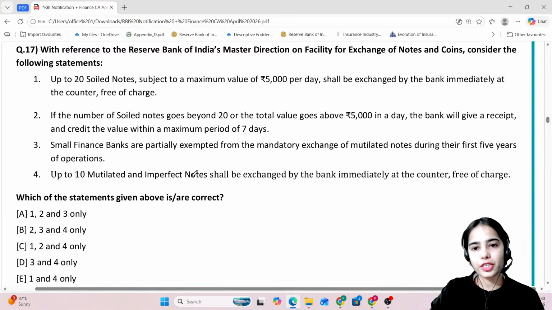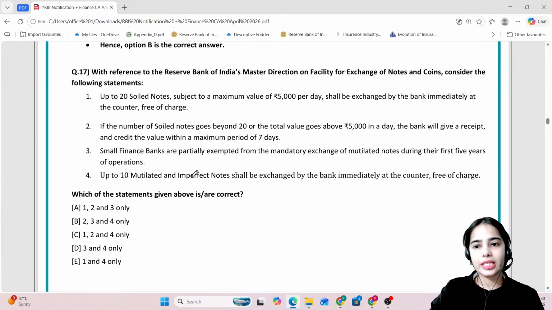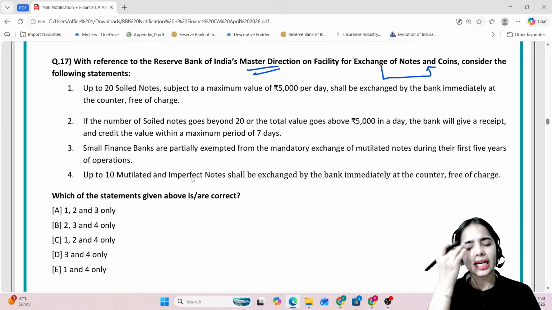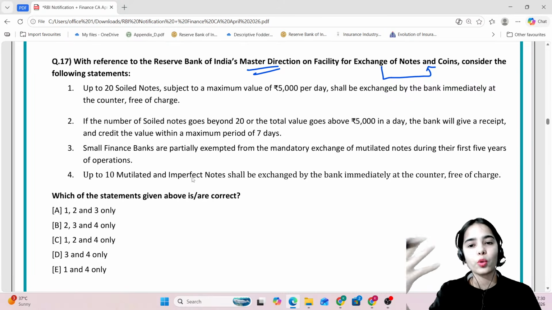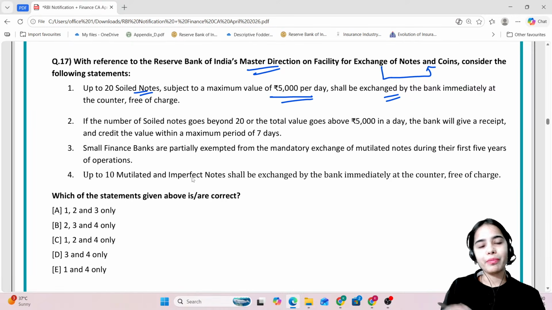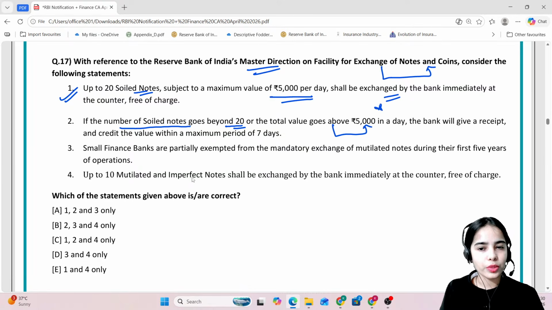Consider the following statements. There was a master direction released regarding the exchange of notes and coins, about how many notes and coins a customer can exchange at one time. Up to 20 soiled notes, subject to a maximum value of 5,000 per day, shall be exchanged by the bank immediately at the counter free of charge. So this is correct. If the number of soiled notes goes beyond 20 or the total value goes above 5,000 in a day, the bank will give a receipt and credit the value within a maximum period of 7 days.